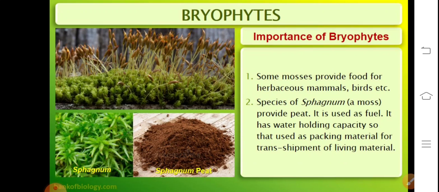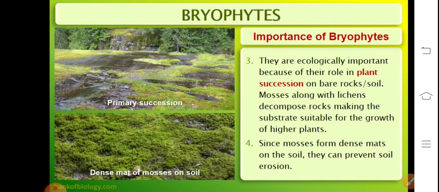Talking about the importance of bryophytes, some mosses provide food for herbivorous mammals. Species of sphagnum, a moss, provide peat, a form of coal which is used as fuel. The dry peat has water absorption capacity and it is used as packaging material for transshipment of living material.